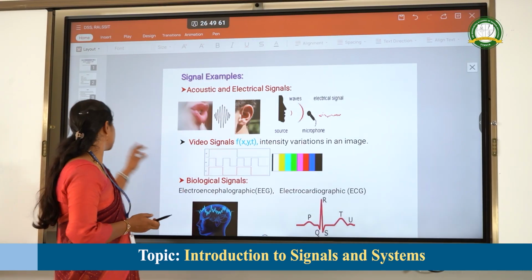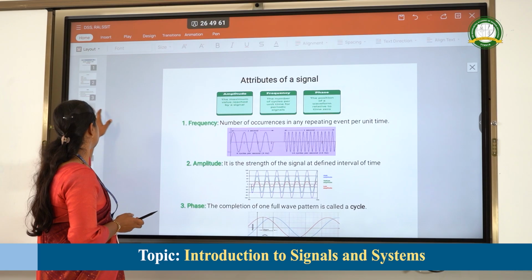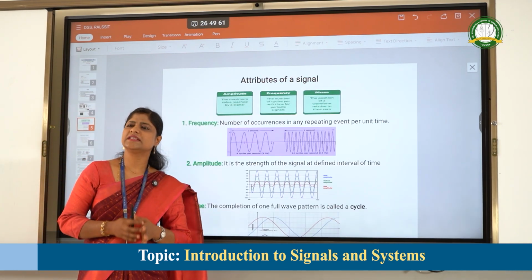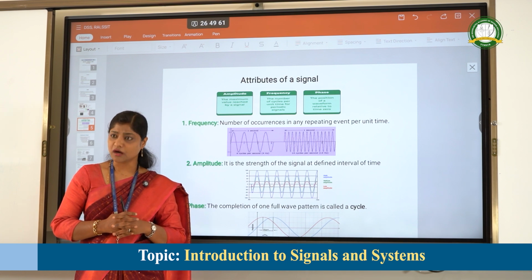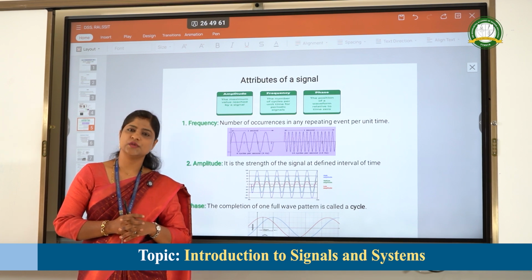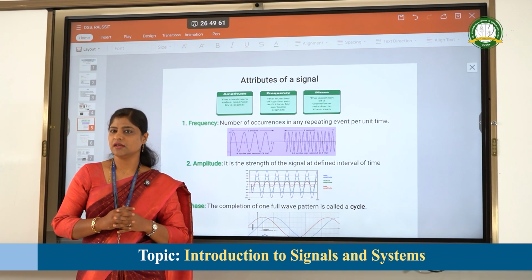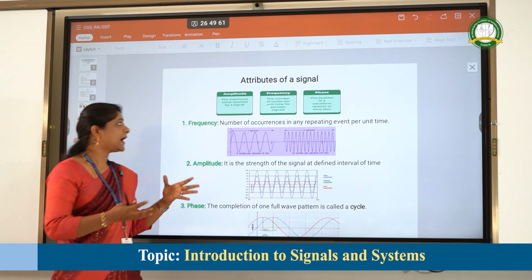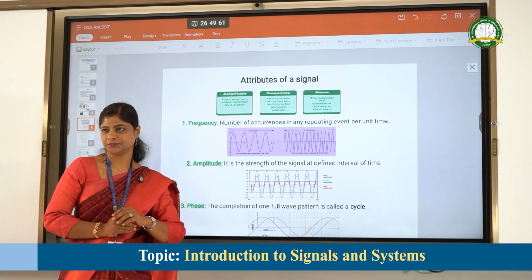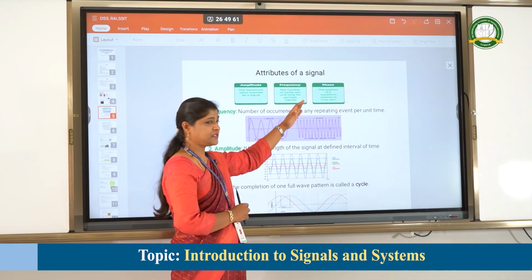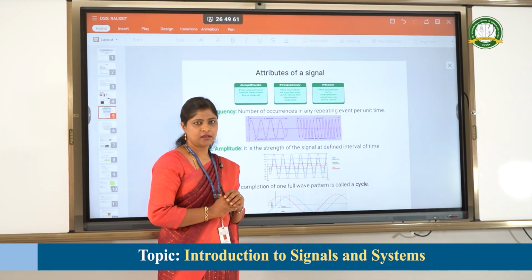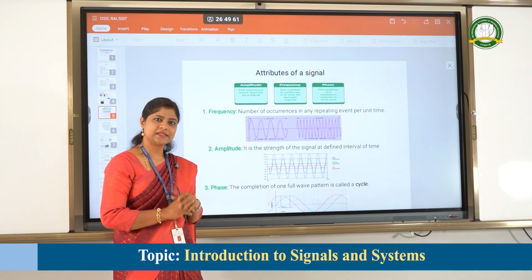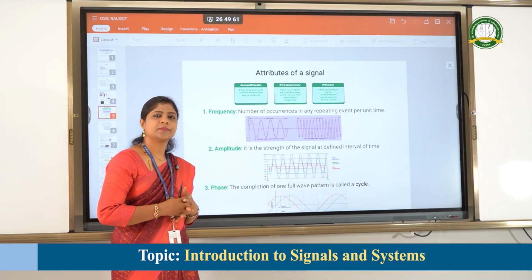So these are the main examples. Then we go to the different attributes of a signal. As we know, the main attributes of a signal are amplitude, frequency and phase. What is amplitude, what is frequency, and what is phase? Let's discuss. First, the first attribute of the signal, which is frequency. So what is frequency?